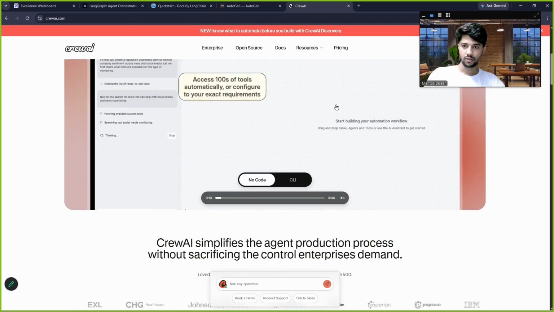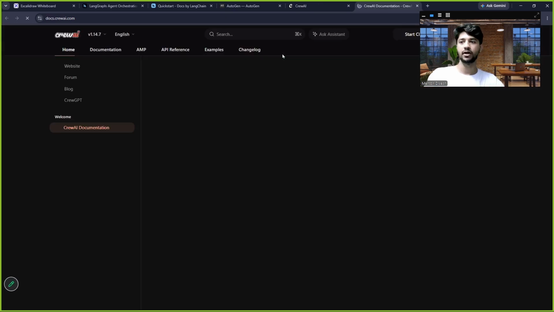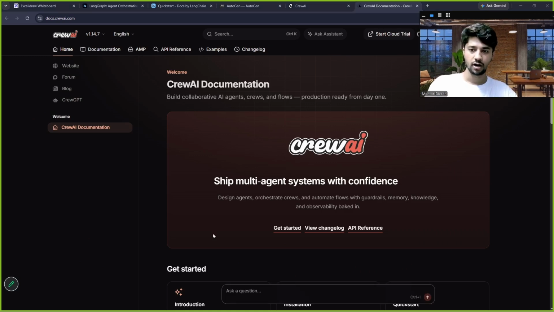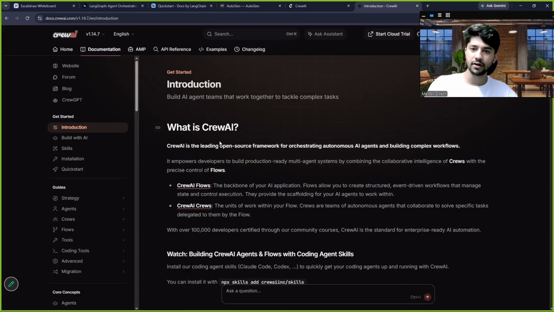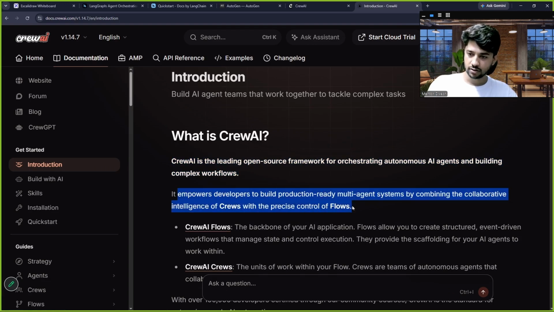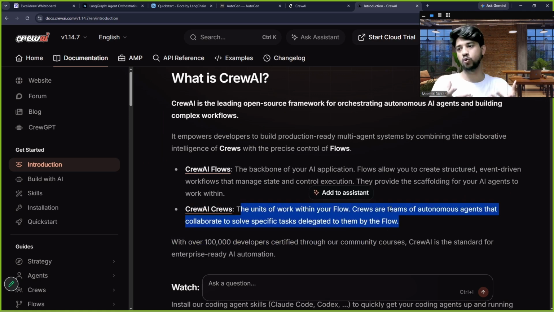See, and again, this will also have something called documentation. You can go ahead and read this documentation. Let us click introduction, and on the introduction it will be written that, hey, this is CrewAI, why CrewAI, what are crews, what is a crew? From what we understand, multiple people make up a crew. So similarly, multiple agents will make a crew, right?